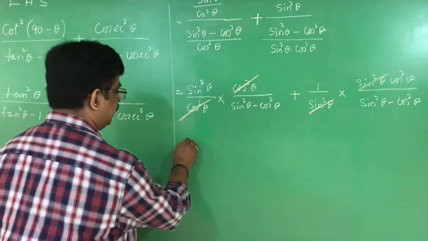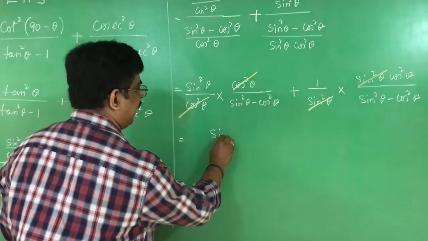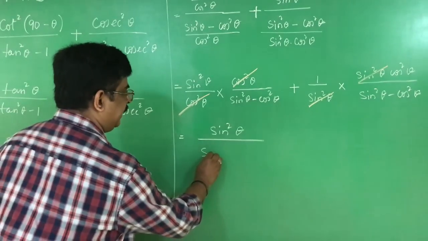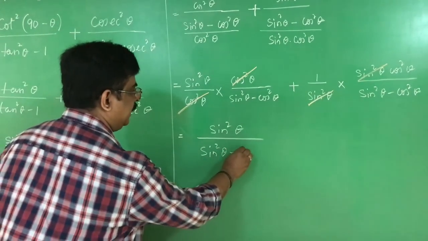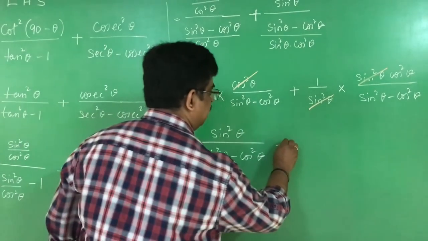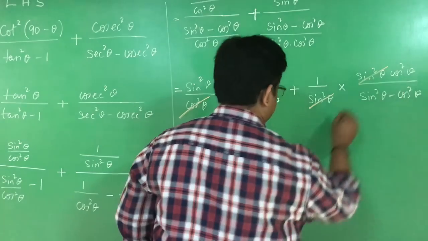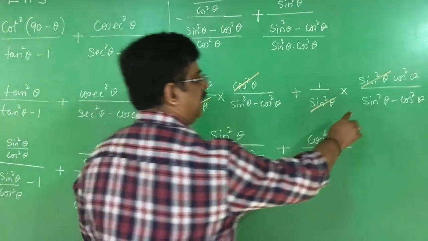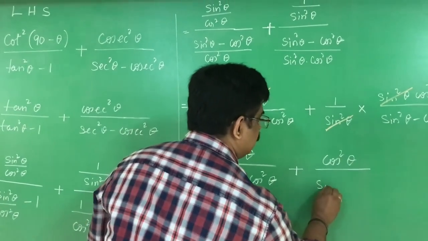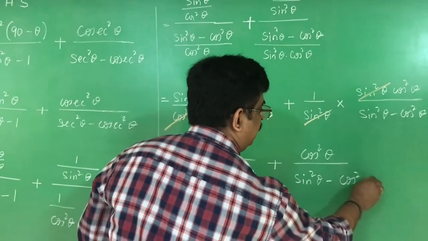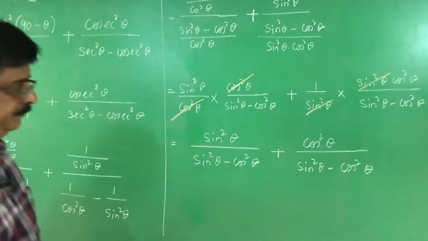What is left? In the numerator, sin square theta is left. In the denominator, sin square theta minus cos square theta is left. Plus, here what is left? Cos square theta is left, divided by what is left in the denominator, sin square theta minus cos square theta. I think you are able to get an idea now.